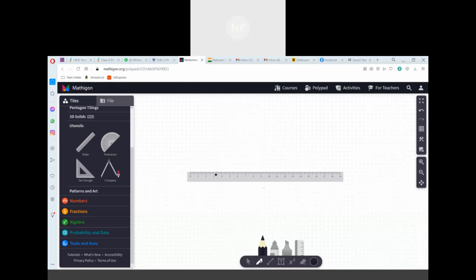Since 2.25 is not possible on the scale, we follow a method. Now let me consider a line segment, say AB, of length 7.5 centimeter, and I'll try to divide it into two equal parts. So first I will measure 7.5 centimeter. So this is a line segment of length 7.5 centimeter.